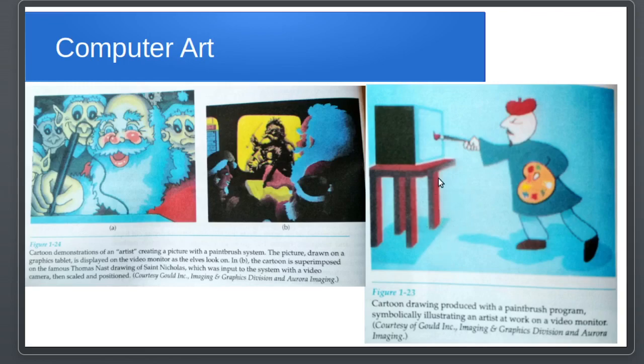Here you can see this has been drawn in a paintbrush application. Some of the other applications are also there other than paintbrush. It may be specified applications, maybe pixel paint, super paint, or other kinds of applications are also there. So these all are the examples that we have used computer for generating such kind of art.